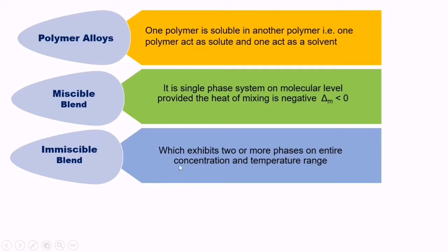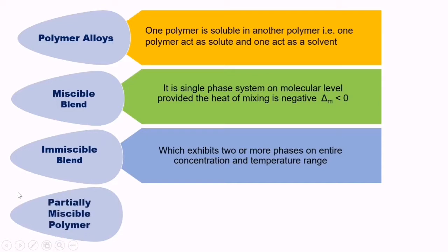This is more important, the concentration and temperature. At any concentration and temperature, they will not interact with each other, and therefore they form two or more phases in the matrix of the polymeric material.